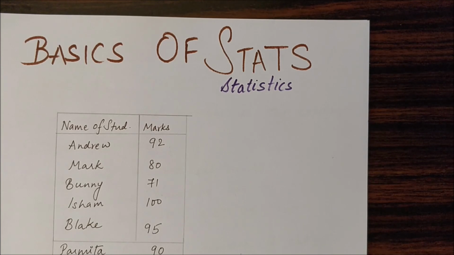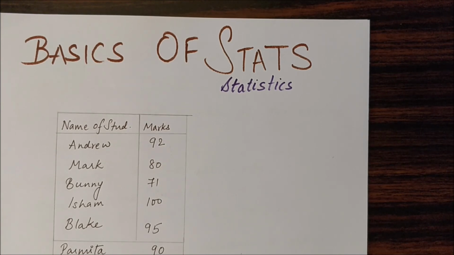Once you have the measures, you can give the judgment. For example, let's say you go to a school and you score 90 out of 100 in maths. Now you say that I scored 90. How can you say whether your score is too good, too bad, or an average score? Therefore, you need some measures.